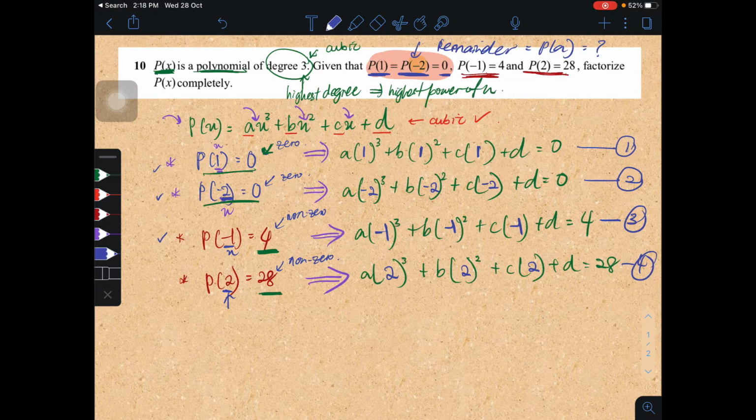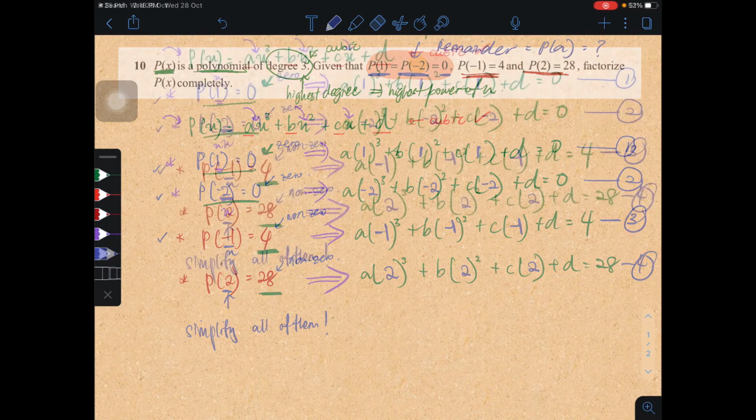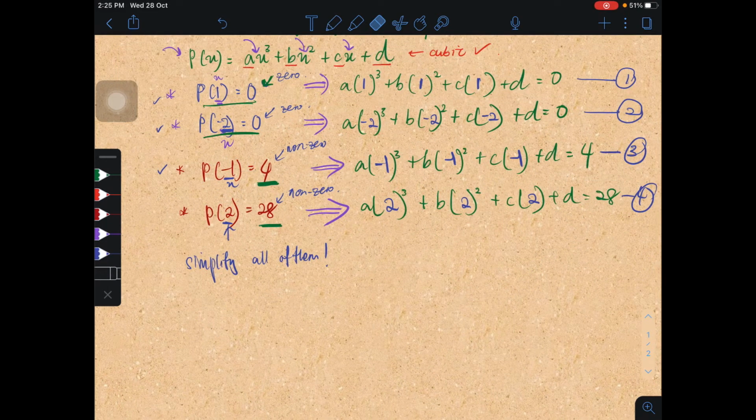Should we simplify it? Of course, we simplify all of them, one by one. So the first equation we are going to get a plus b plus c plus d equals 0. Second equation, we're going to get negative 8a plus 4b minus 2c plus d equals 0.